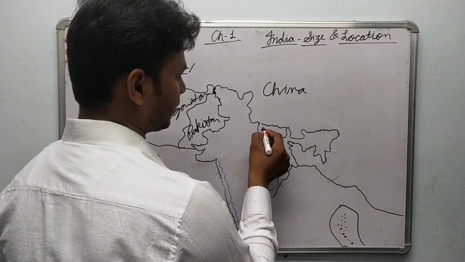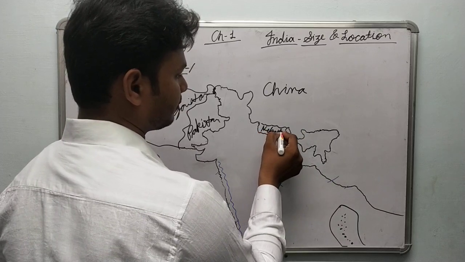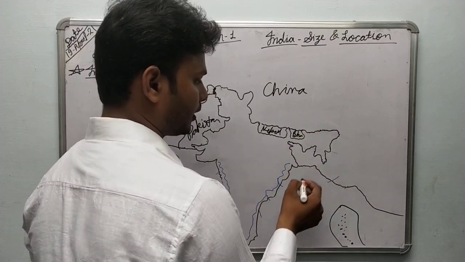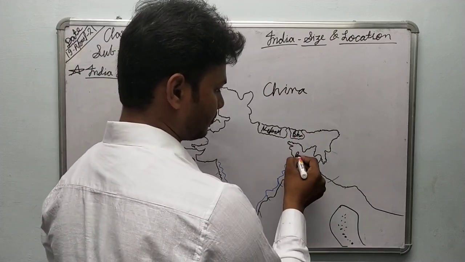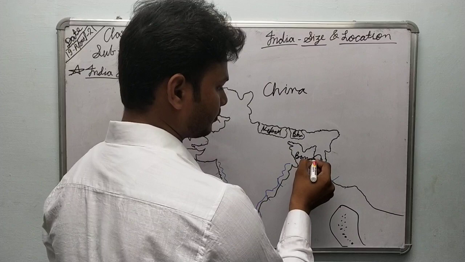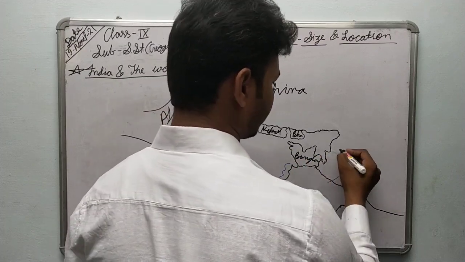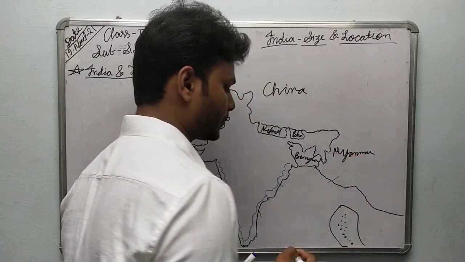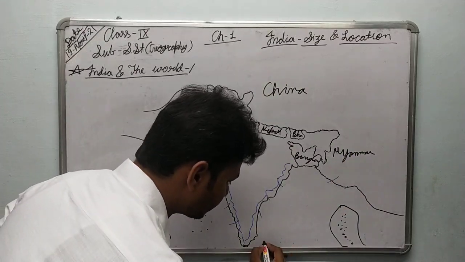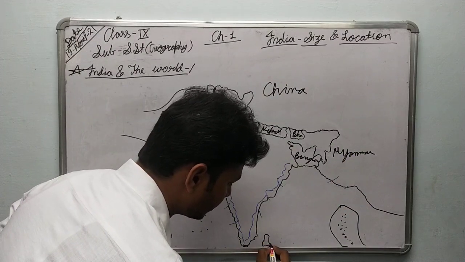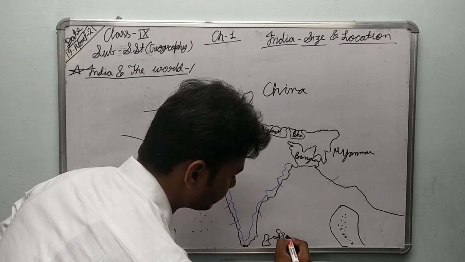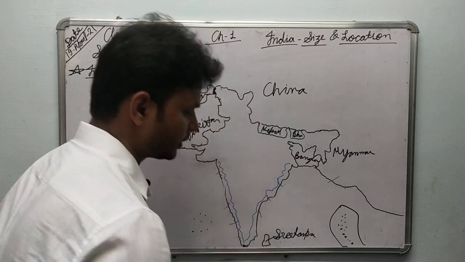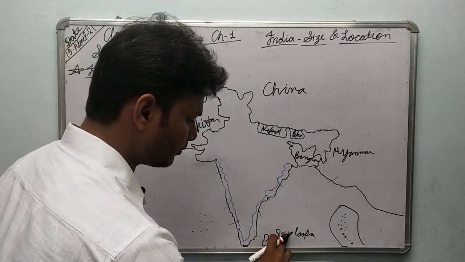this is Nepal, this is Bhutan, this is Bangladesh, and this is Myanmar. Okay, here a small island is here also, that is known as Sri Lanka.